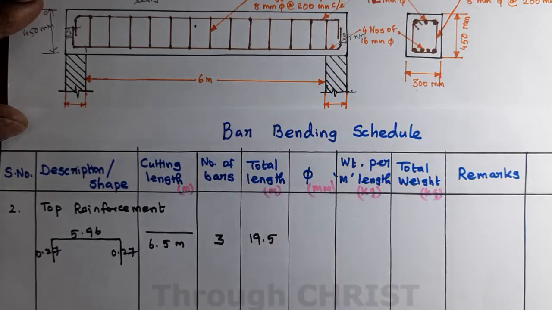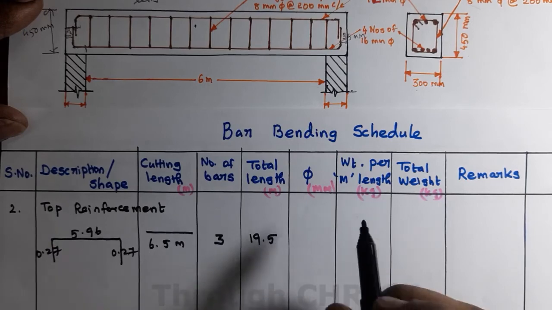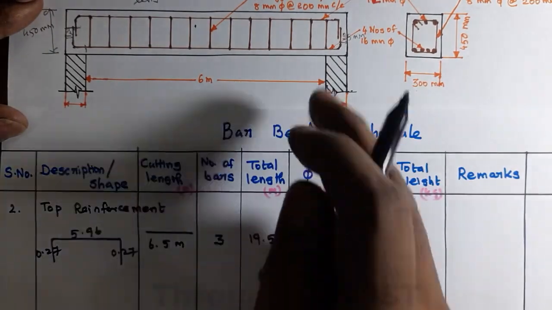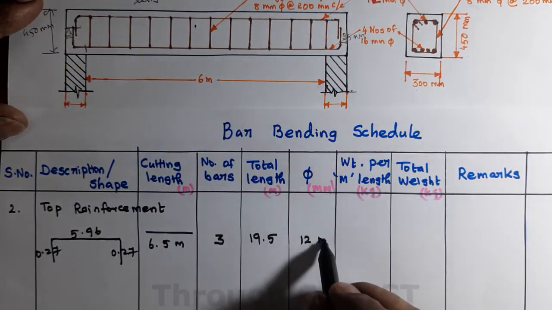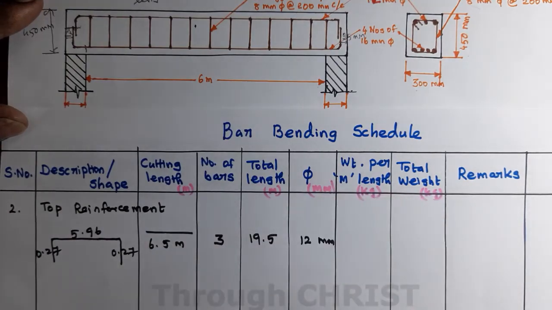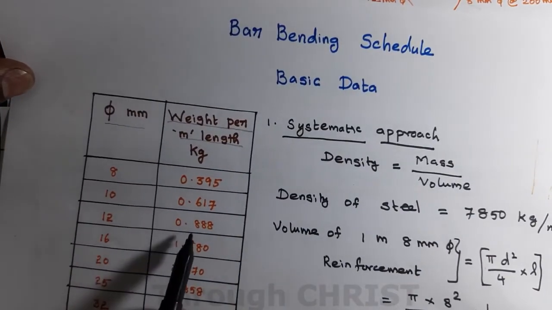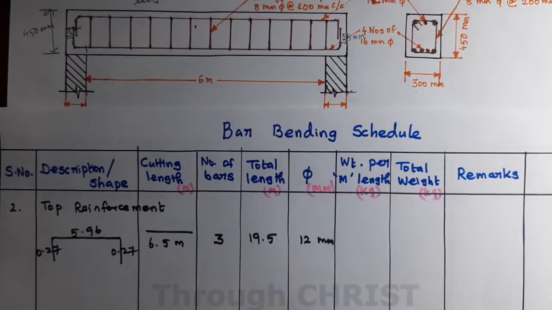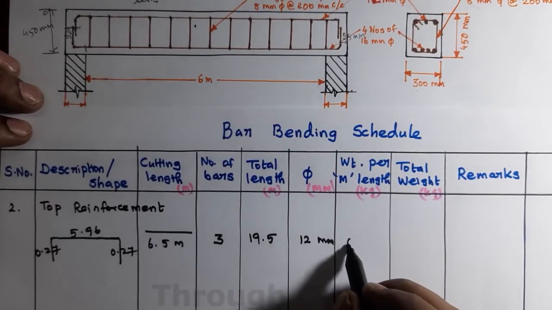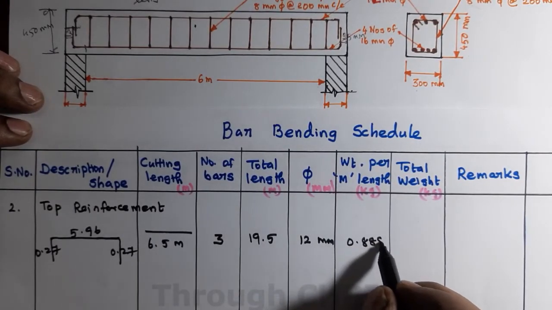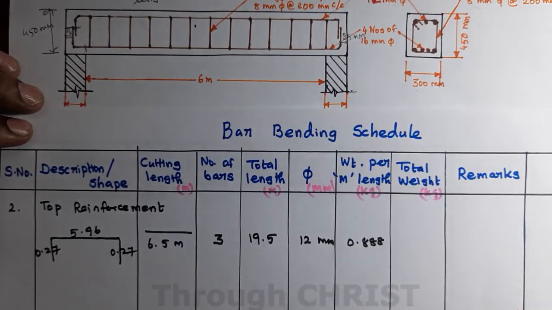What is the diameter of reinforcement used in the top reinforcement? That is 12 mm. And weight per meter length, we already know the data: for 12 mm reinforcement, the weight per meter length is 0.888. What is the total weight?